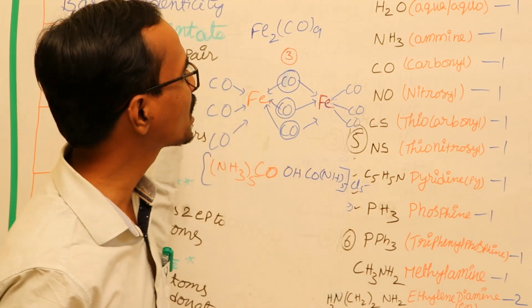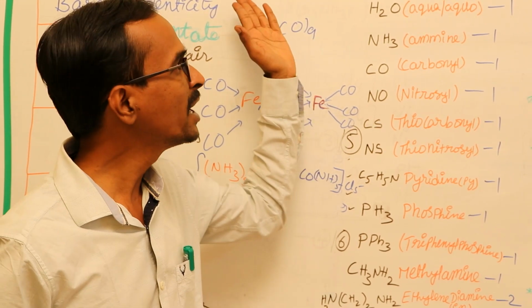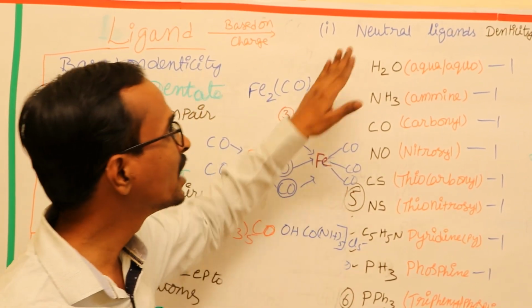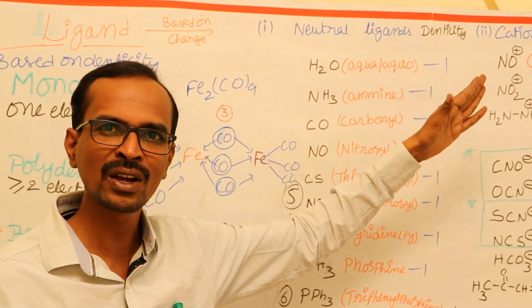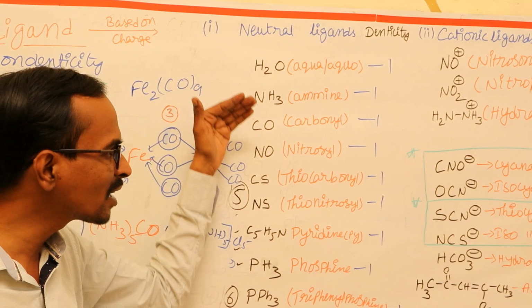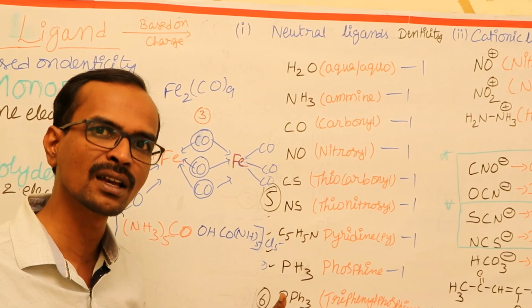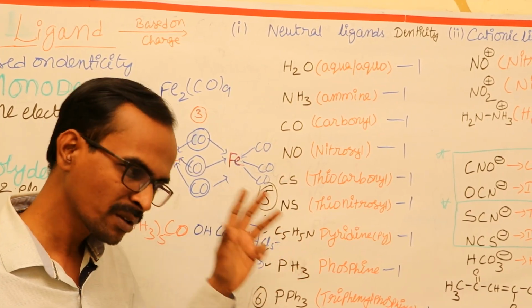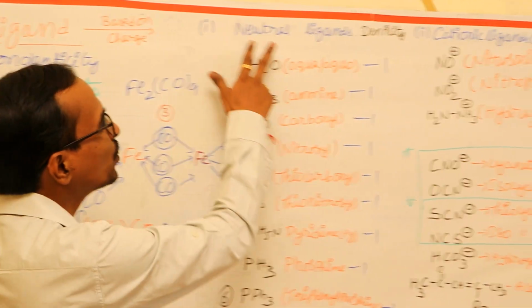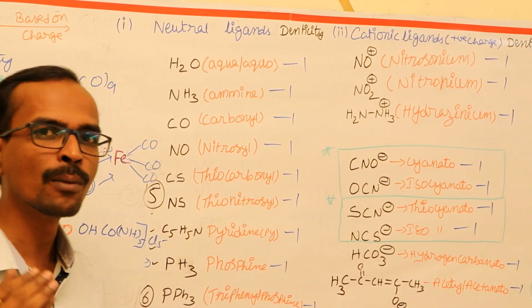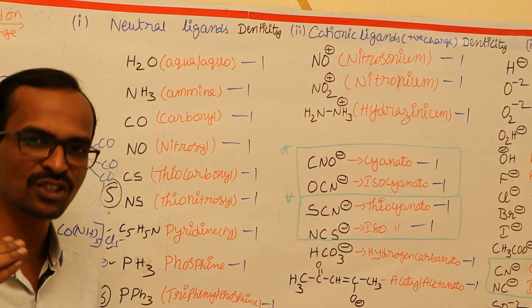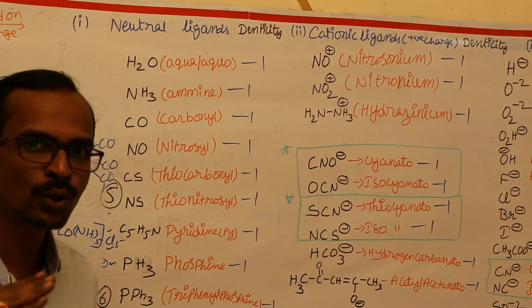They are based on the charge. Based on the charge, we can classify the ligands into 3 different types: neutral ligands, cationic ligands, and anionic ligands. While we are discussing these ligands, examples along with the denticity, we will discuss. First of all, let's have a look at the neutral ligands. That means the molecules which donate the electron pairs without a charge. These molecules have no charge.